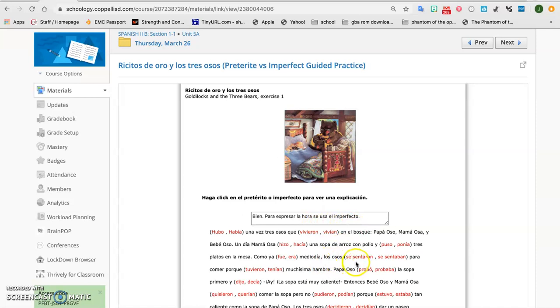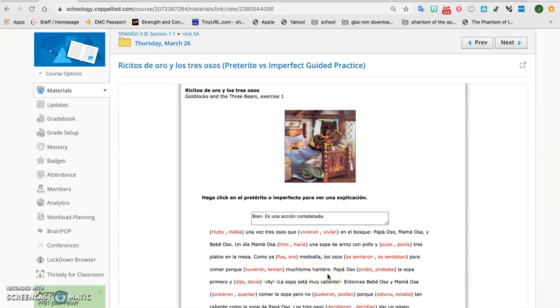Los osos se sentaron or se sentaban. Well, when did they do it? Well, they did it at noon. That's a specific point. Okay, so I want to choose the preterite conjugation because it's a complete action. They sat down para comer porque tuvieron muchísima hambre or tenían muchísima hambre. A lot of hunger. They were very hungry.